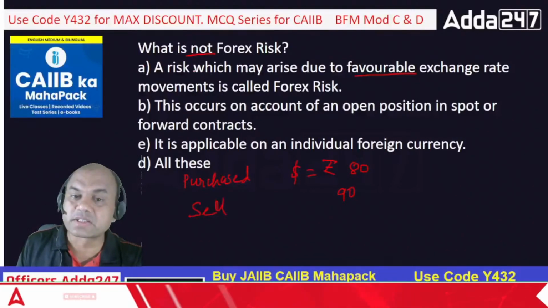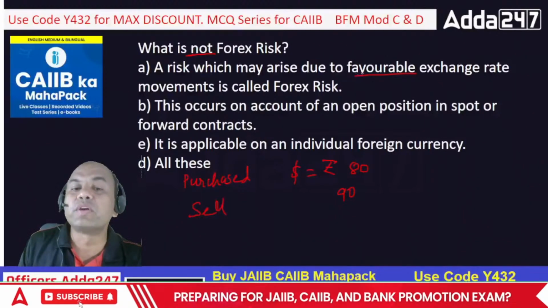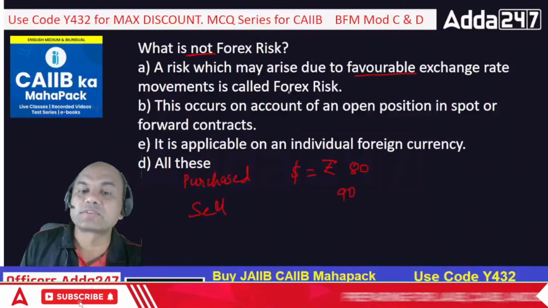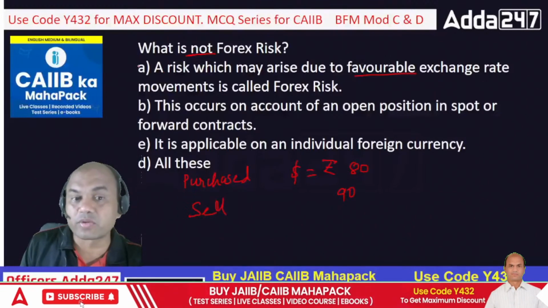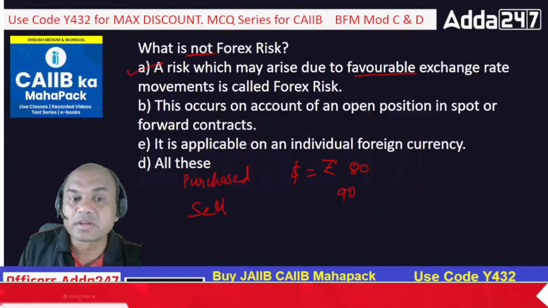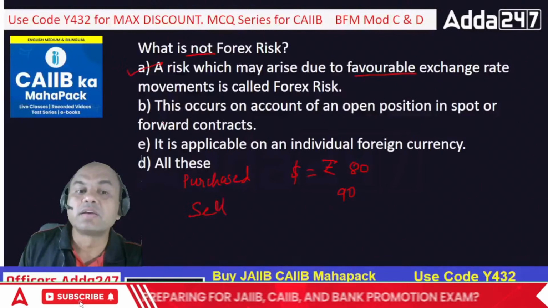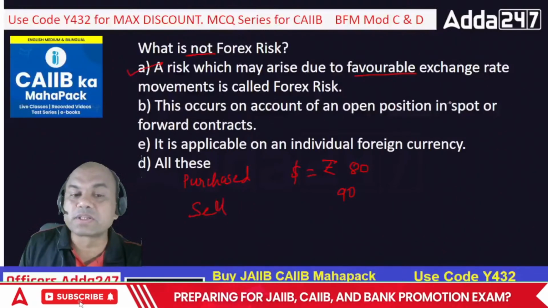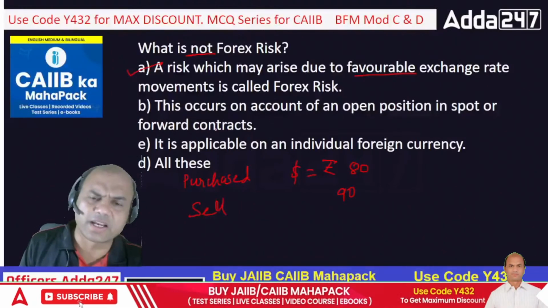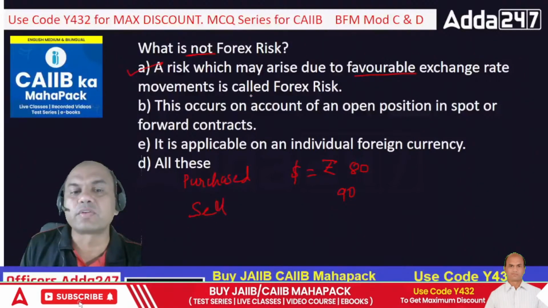A risk which arises due to favorable exchange rate movement is called a forex risk. So this is not a forex risk, this is the answer. Option B says this occurs on account of open position in spot and forward contracts. Yeah, that is true. That is actually a forward forex risk.